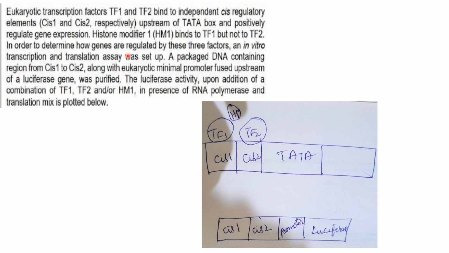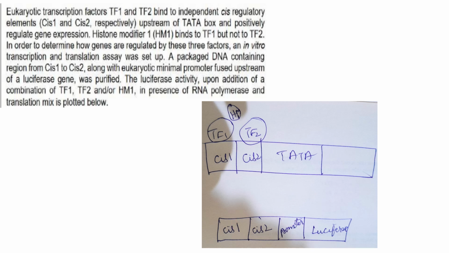In order to determine how genes are regulated by these three factors, an in vitro transcription translation assay was set up. A packaged DNA containing regions from cis1 to cis2 along with a eukaryotic minimal promoter fused upstream of a luciferase gene was purified. So to do this analysis, what you did was you purified cis1, cis2, then the promoter, then the luciferase gene under the control of the promoter. And you check for the luciferase activity upon addition of TF1, TF2 or a combination of TF1 and TF2 and HM1 in the presence of RNA polymerase and translation mix.